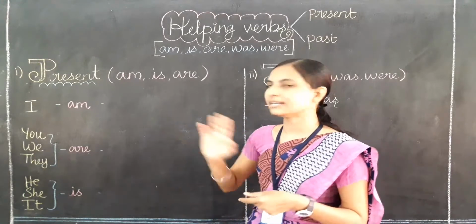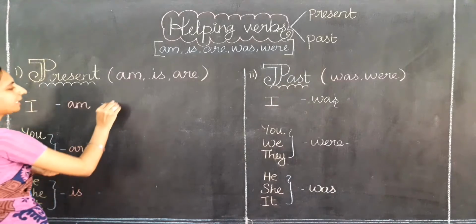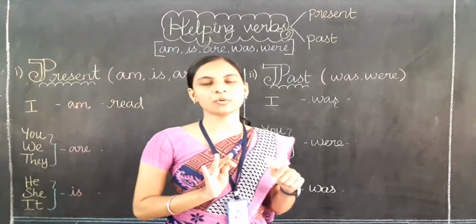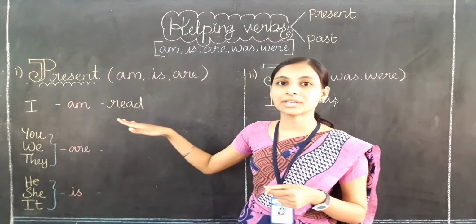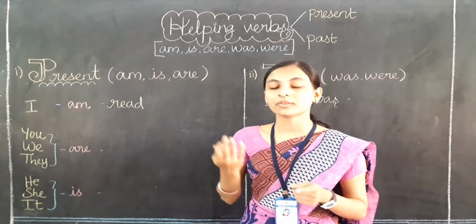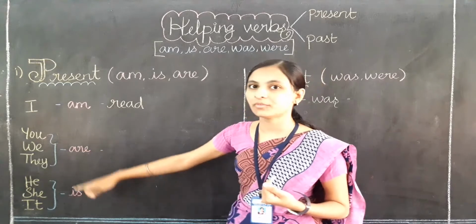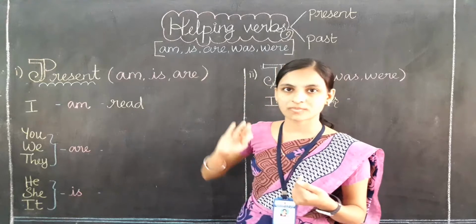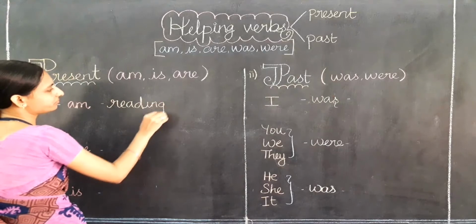Now let's learn with some examples. I am going to take the action word, the verb, read. Read is a main verb. Remember that if we are using a helping verb, we should add ing to the main verb. So "I am read" is a wrong way. We need to add ing, because we are using helping verbs: am, is, are, was, were. Whenever we use them, we need to add ing to the main verb.